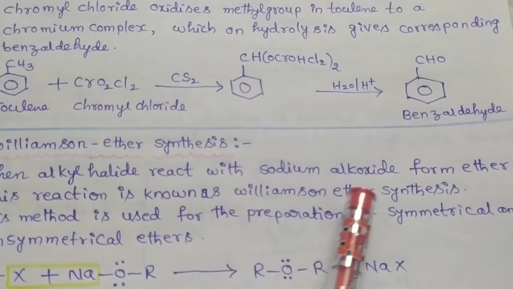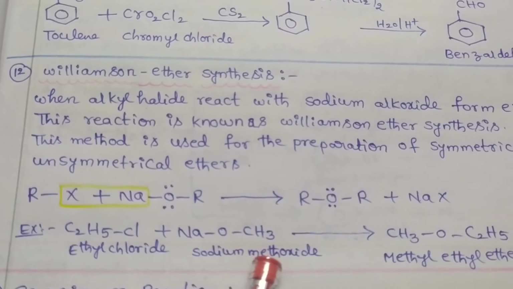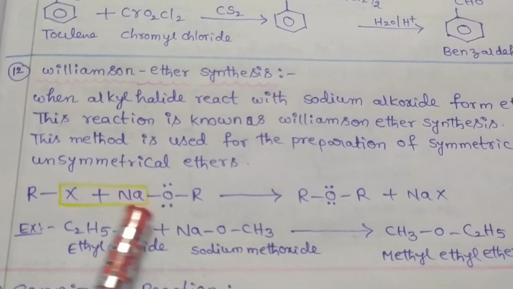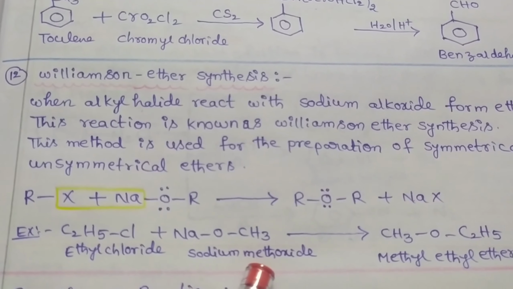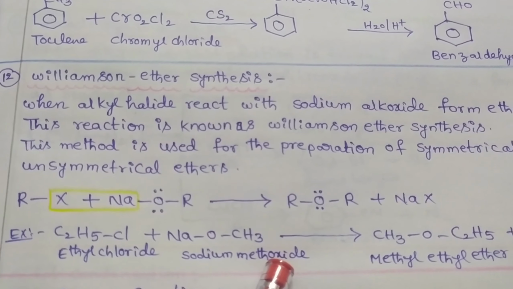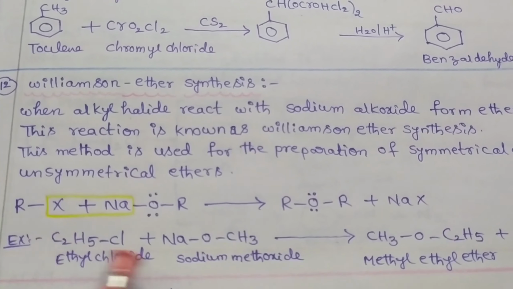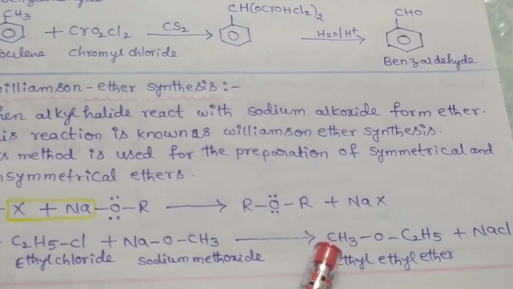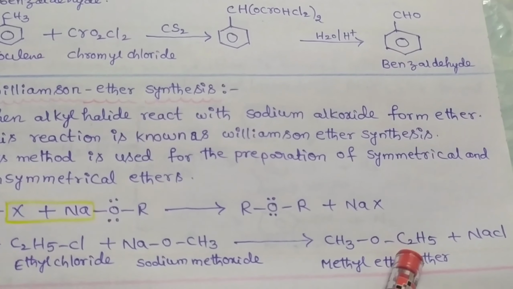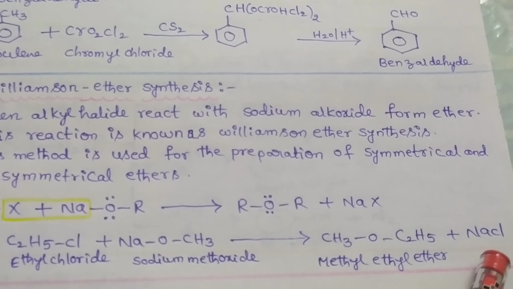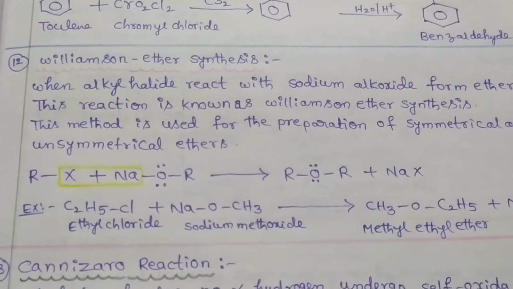For example, ethyl chloride is reacted with sodium ethoxide. Commonly we can write it as RONa. In place of R, we can take a methyl group, so it is named sodium methoxide. Both are reacted together to form methyl ethyl ether, CH3-O-C2H5. This is called methyl ethyl ether, and sodium chloride is formed as a final product.